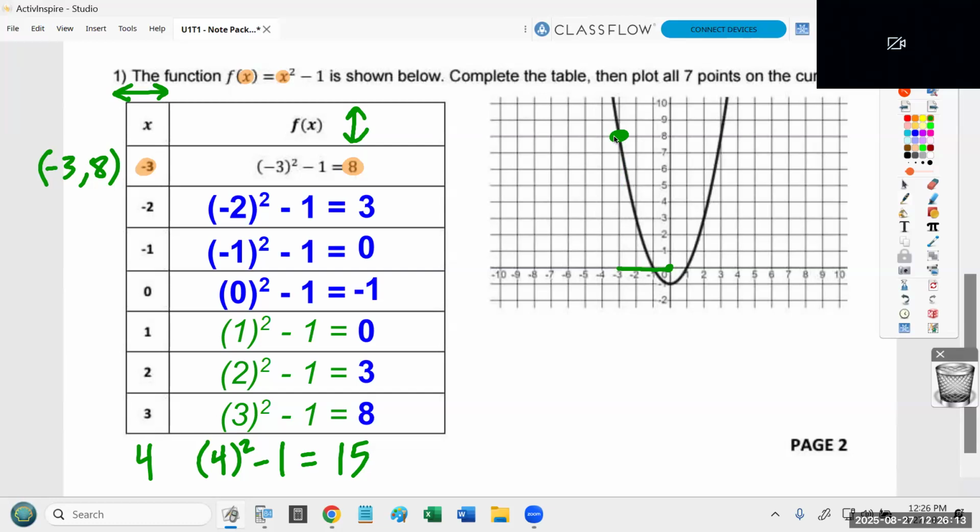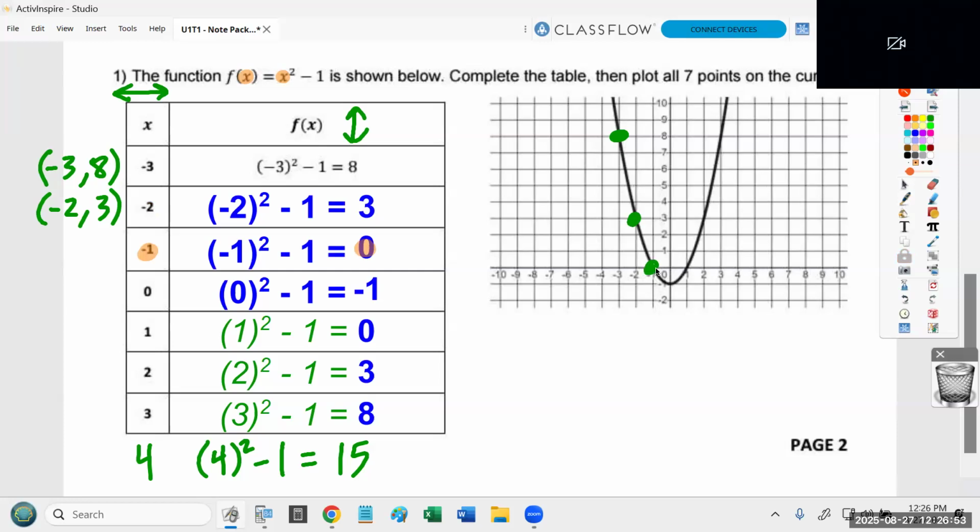The next point right here is -2, 3. Let's just be clear on where I'm getting this. -2, 3. Well, that point is saying start in the middle, start at the origin, and go left 2, up 3. Everybody follow me so far? Next point is -1, 0. So that's saying start at the origin, go left 1, and then don't go up and down at all. Just stop. So I'm going to go left 1 and stop.